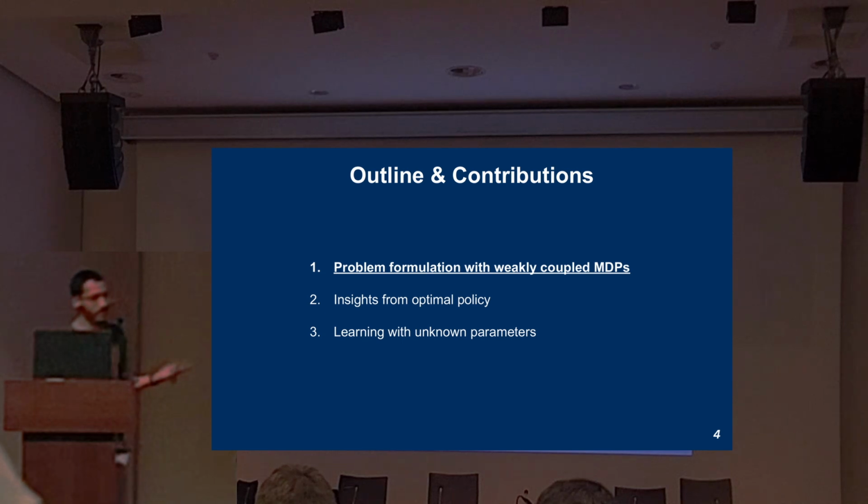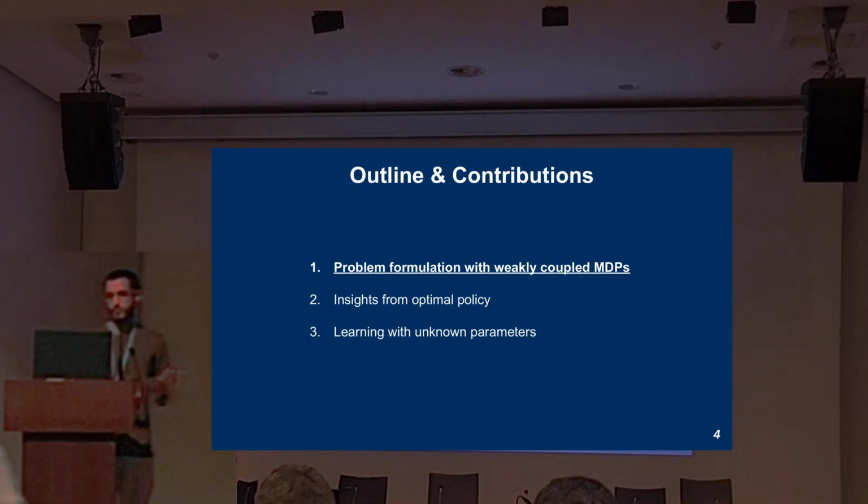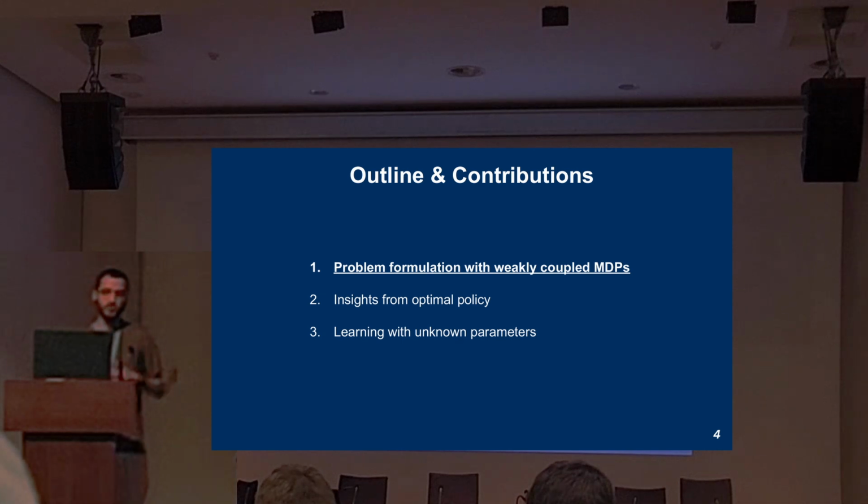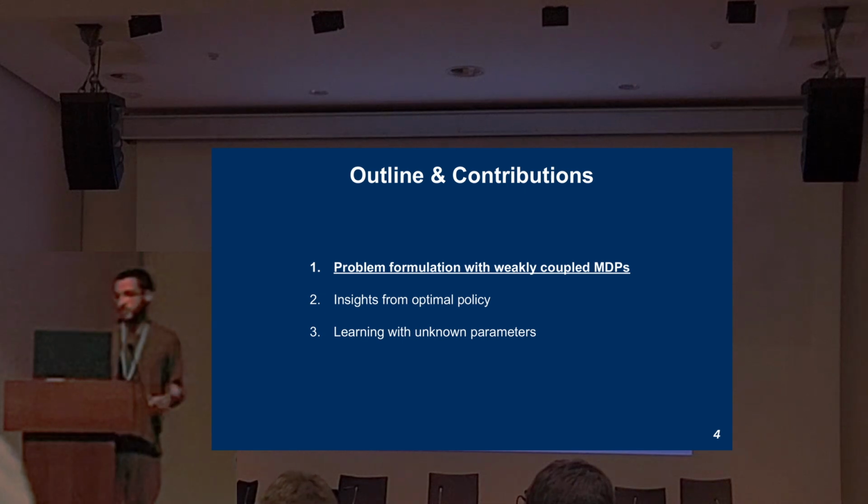So the outline, and also the contribution of this presentation, is as follows. We formulate the problem of load balancing and scaling as a weakly coupled Markov decision process. Then we present some insights into how the optimal policy behaves when we change the system parameters. And finally, we present a learning algorithm that can learn this model even with unknown parameters.